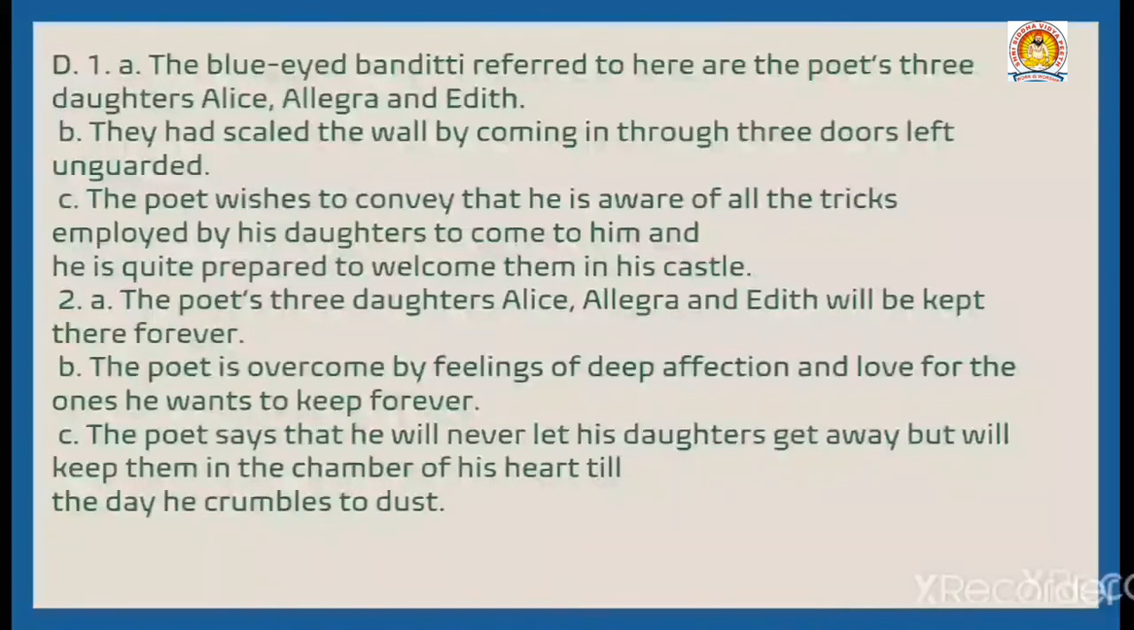Who will be kept there forever? The poet's three daughters, Alice, Allegra, and Edith, will be kept there forever. What are the feelings of the speaker for the ones he wants to keep forever? The poet is overcome by feelings of deep affection and love for the ones he wanted to keep forever. Explain the last two lines of the extract in your own words. The poet says that he will never let his daughters get away but will keep them in the chamber of his heart till the day he crumbles to dust.